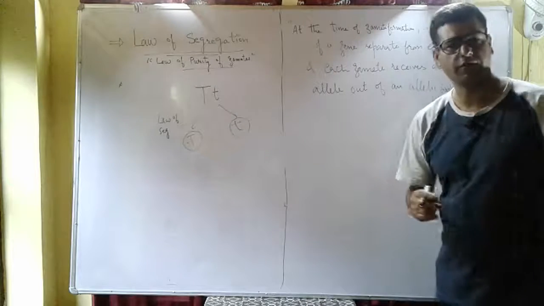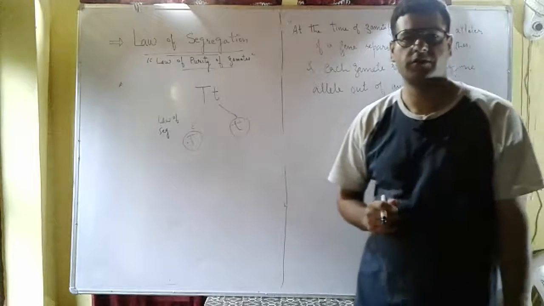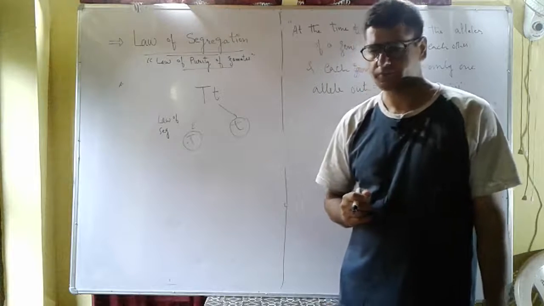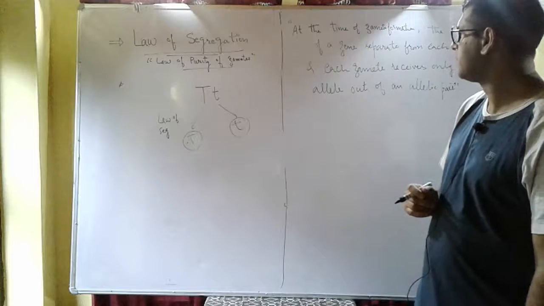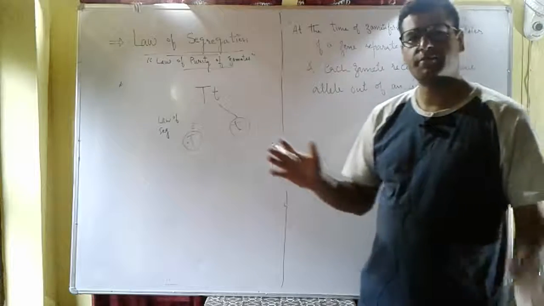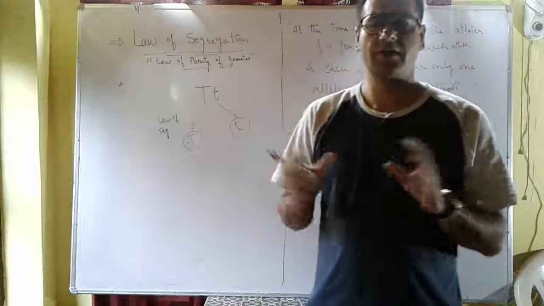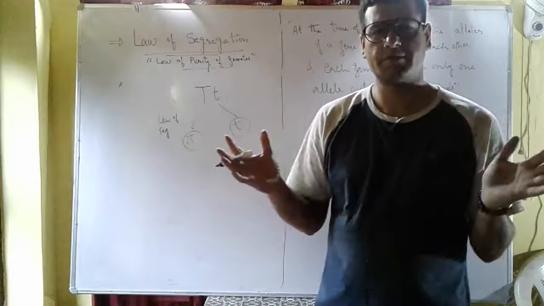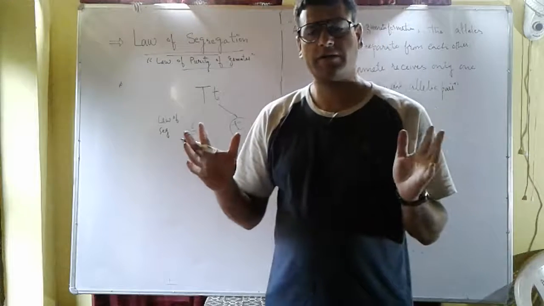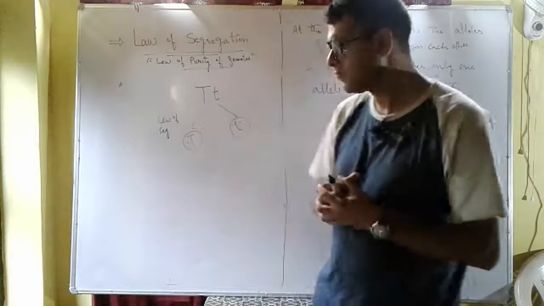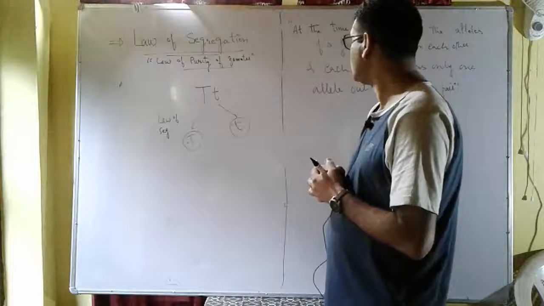So out of two alleles, the gametes receive only one allele. So this is known as the law of segregation. That means when gametes are to be formed, the alleles of a gene separate from each other and gametes receive only one allele. And this is known as the law of segregation.